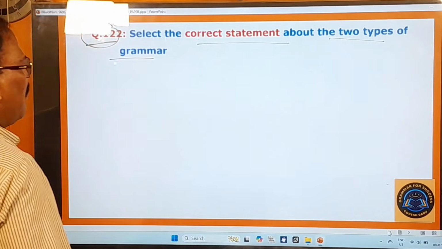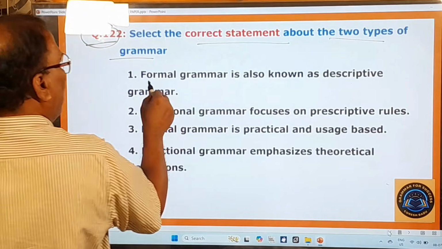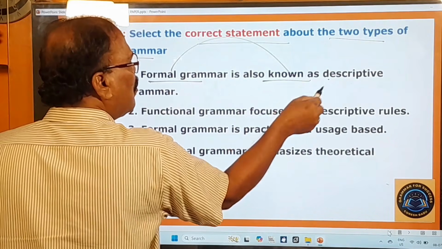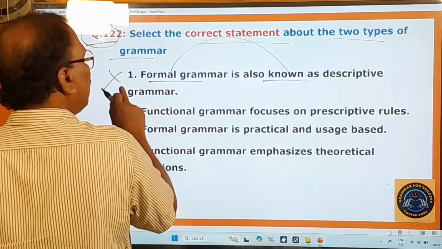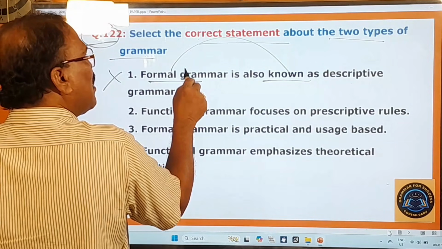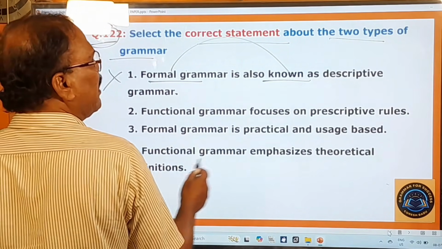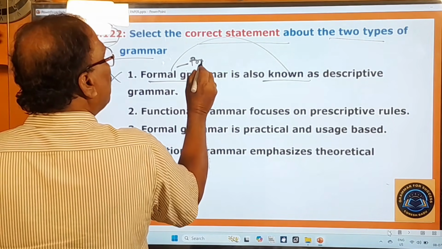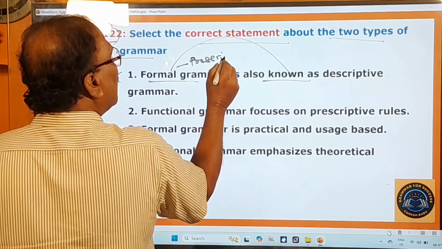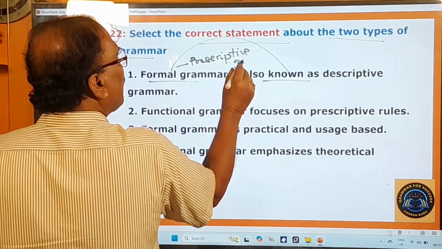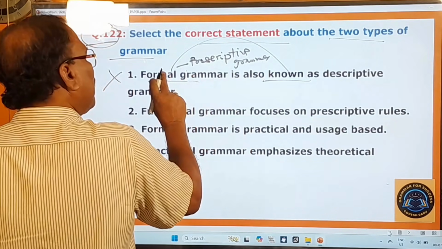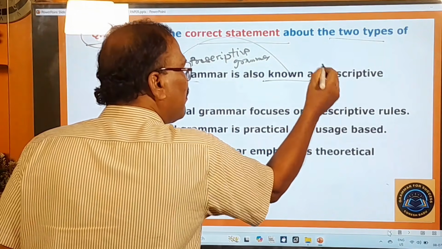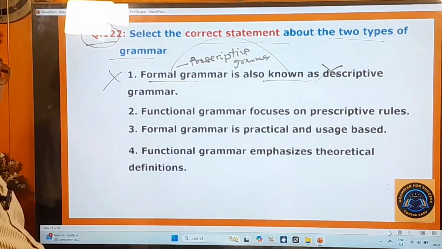So some two types of grammar he has mentioned here. Formal grammar is also known as descriptive grammar. No, formal grammar is not known as descriptive grammar. This is wrong. Formal grammar is also known as prescriptive grammar. But here descriptive is there. Therefore this is wrong. You know about this prescriptive grammar?